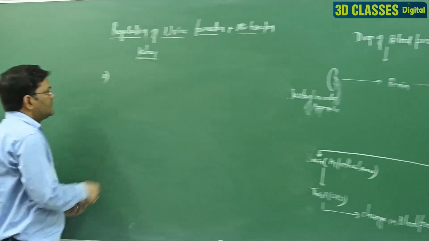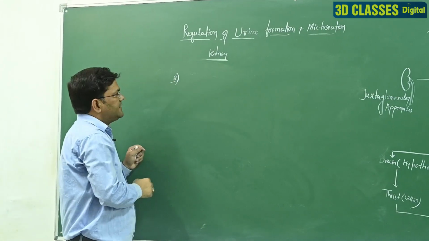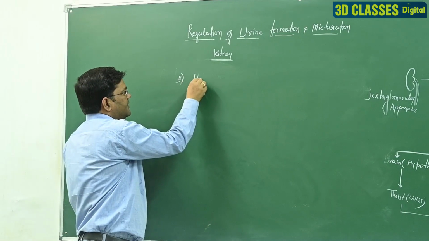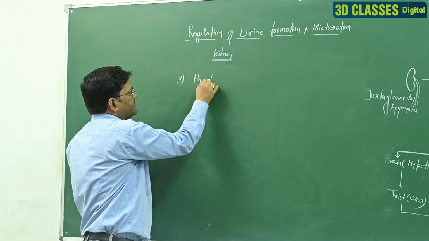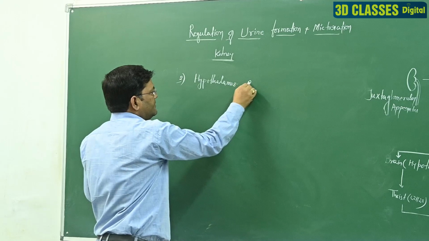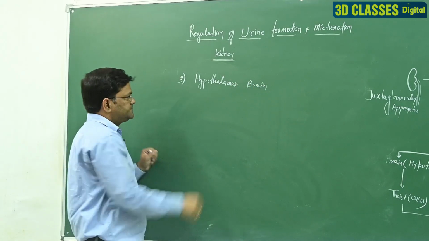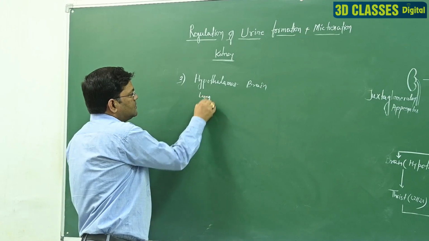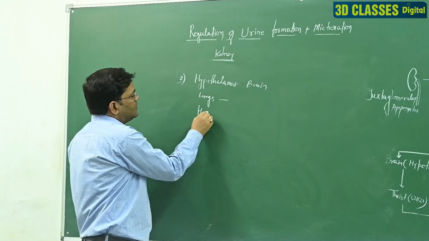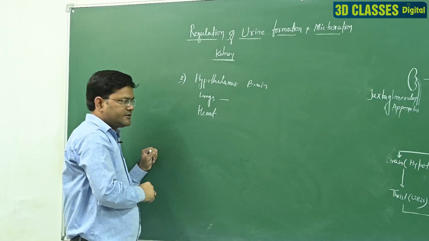Students, now the regulation of the kidney. In the second point, different organs also participate in regulation of the kidney. Those organs are the brain, the hypothalamus part in the brain also regulates the kidney and its function. Lungs also participate indirectly. The heart also participates in the regulation of the kidney and its function.